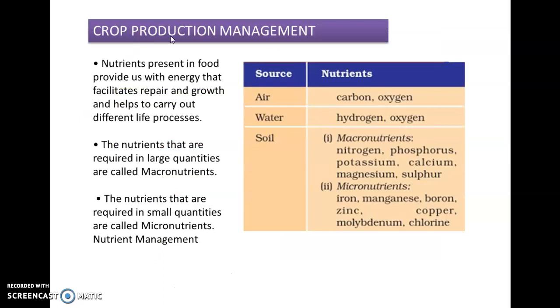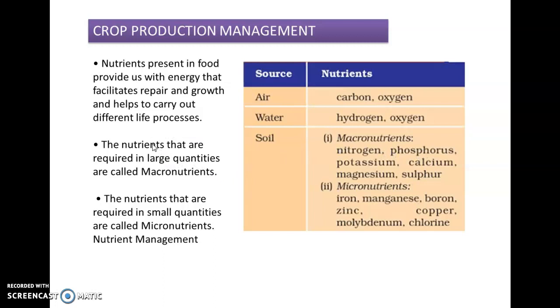The next way to improve crop yield is crop production management. We need food for development, growth and well-being, and plants also require nutrients for the same. The nutrients are supplied to the plant by air, water and soil. Nutrients present in the food provide us with energy that facilitates repair and growth and helps to carry out different life processes.